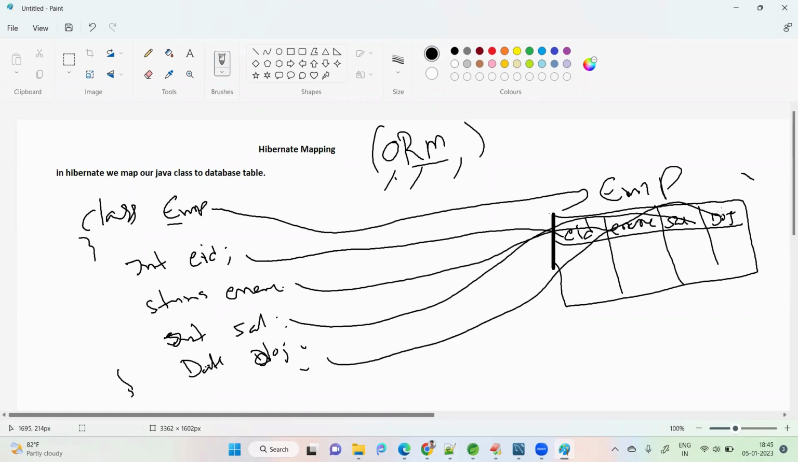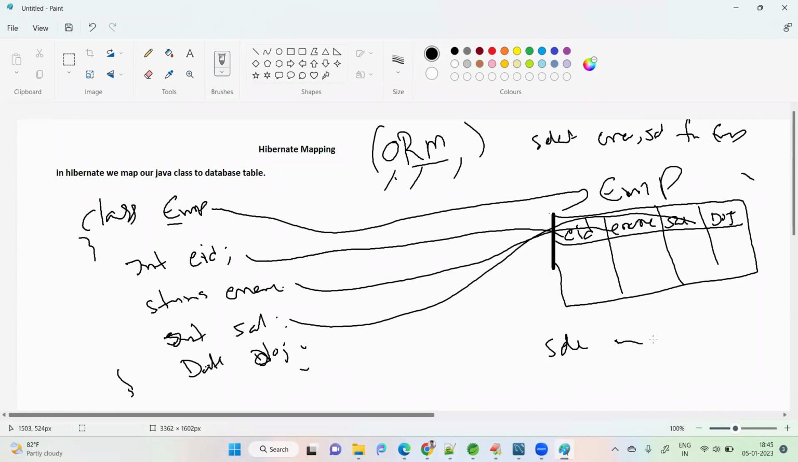Today in JDBC we use a select query to fetch data, and that query is used in multiple places in our code. Tomorrow if the table name changes, I have to change all the places. For example, in one method I use the query select ename, salary from EMP, and the same query is used in multiple places. If the table name changes to employee, I have to change it in multiple places.